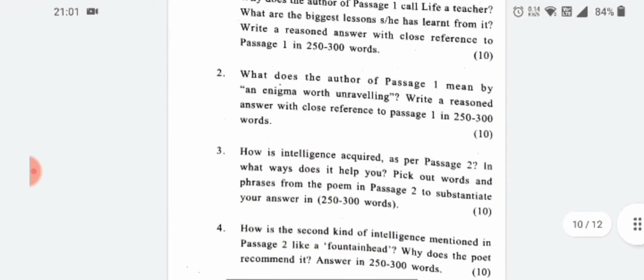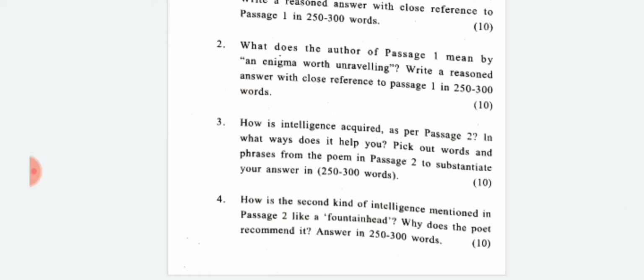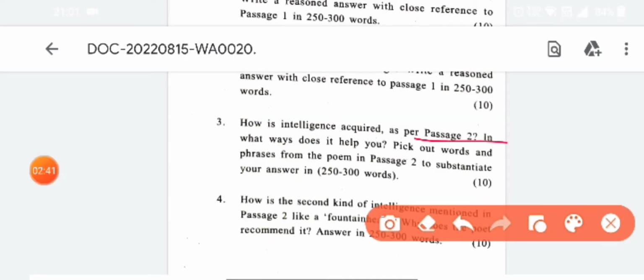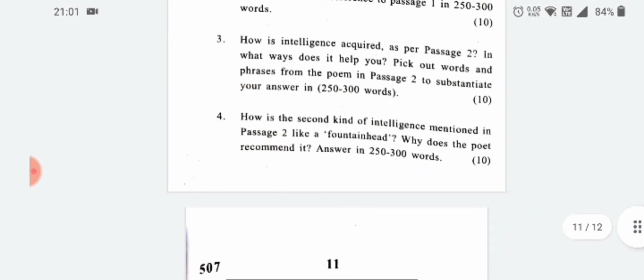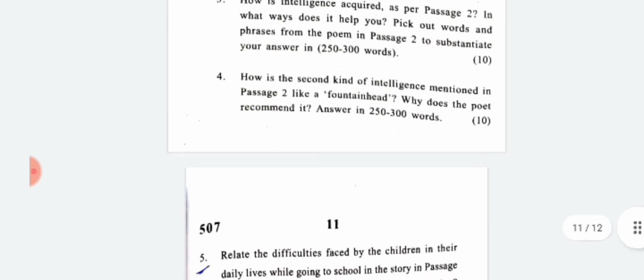So moving on to the third question. How is intelligence acquired as per passage 2? In what ways does it help you? Pick out words and phrases from the poem in passage 2 to substantiate your answer in 350 to 300 words. This is again for 10 marks. Question number 4 is, how is the second kind of intelligence mentioned in passage 2 like a fountain head? Why does the poet recommend it? Answer in 350 to 300 words. This is again for 10 marks.